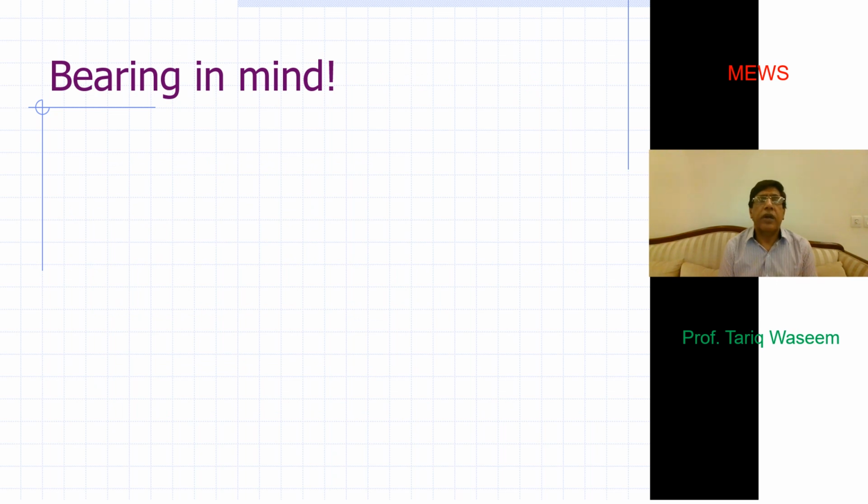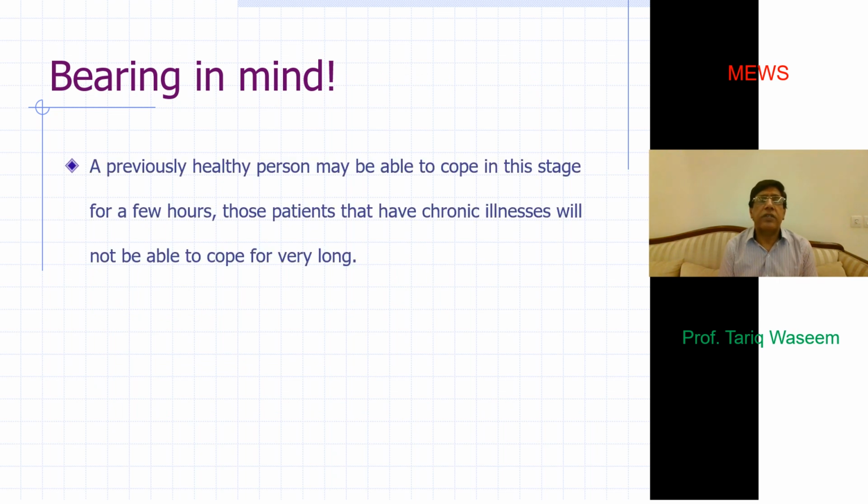Now, we have to bear in mind that a previously healthy person may be able to cope with this stage for a few hours, but those who are already at the verge of decompensation, patients with chronic illness, patients with diabetes, patients with heart failure, patients with COPD, may not be able to cope with this for very long. So you need to have prompt action.